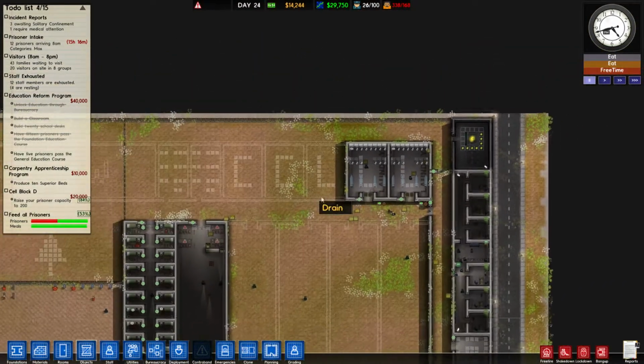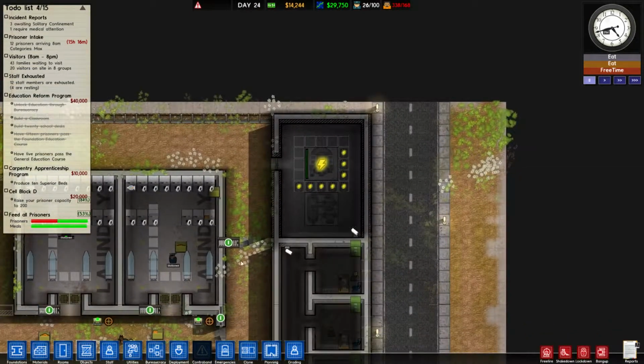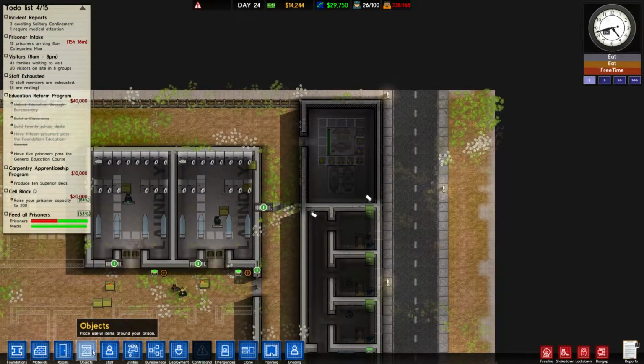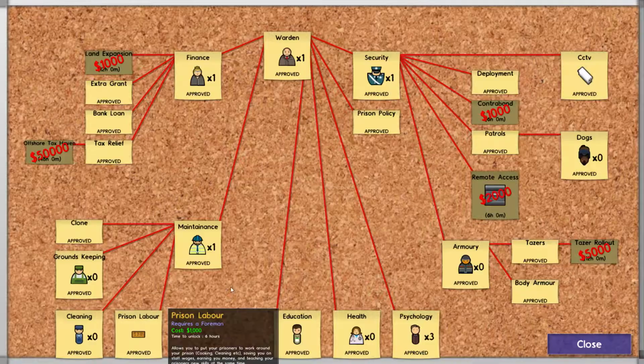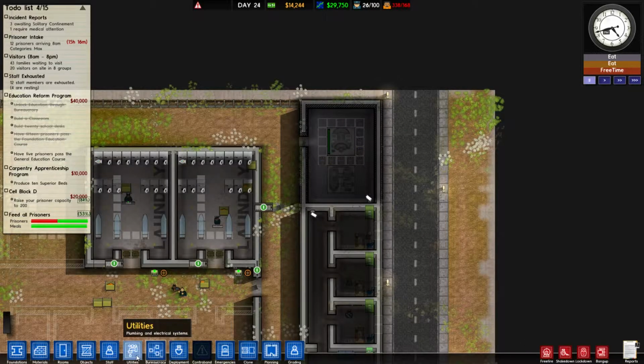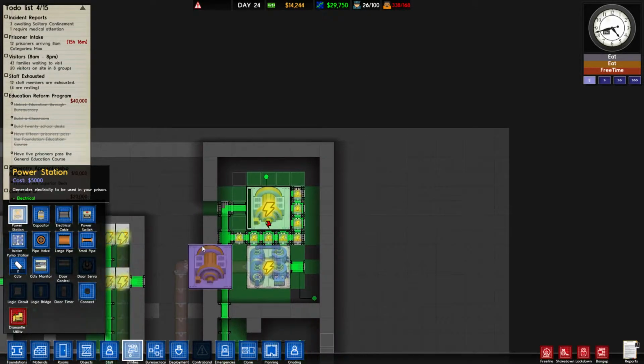Oh, and we have now overpowered. Yeah, this power station is not going to be enough to power this. Why do we need so many power stations? No, wrong button. Utilities is what I'm looking for. There we go.